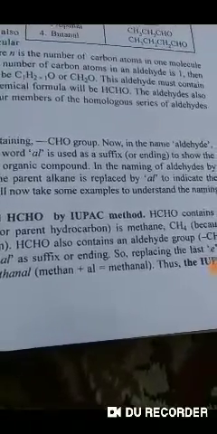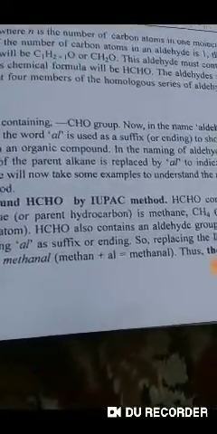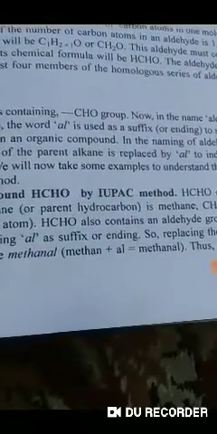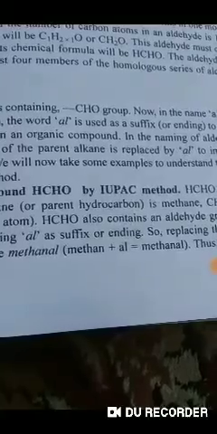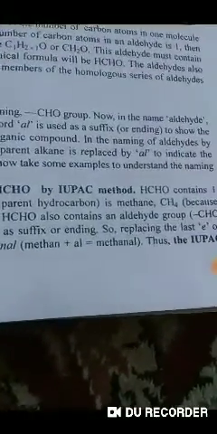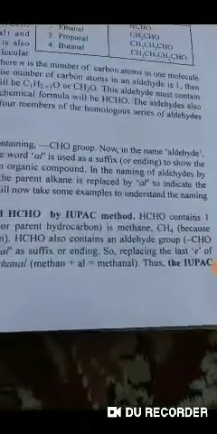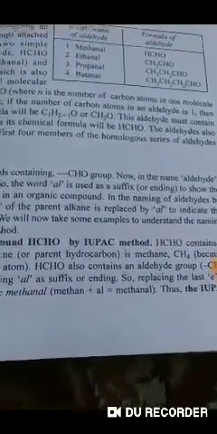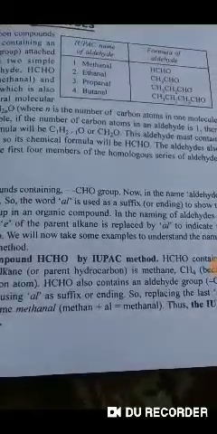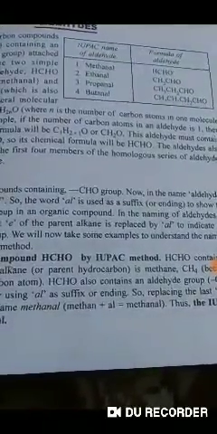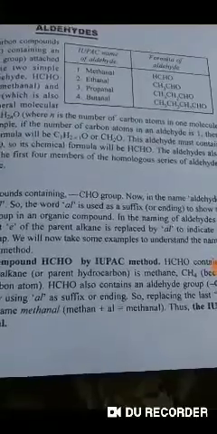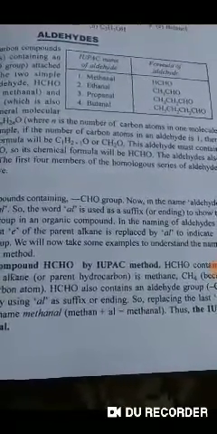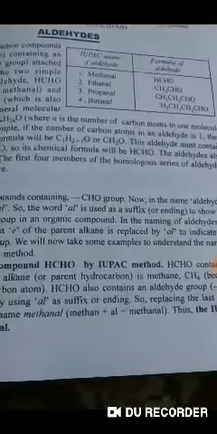So its chemical formula will be HCHO. The aldehydes also form a homologous series. The first four members of the homologous series of aldehydes are: one is methanal. Methanal is the IUPAC name of this aldehyde, having formula HCHO.